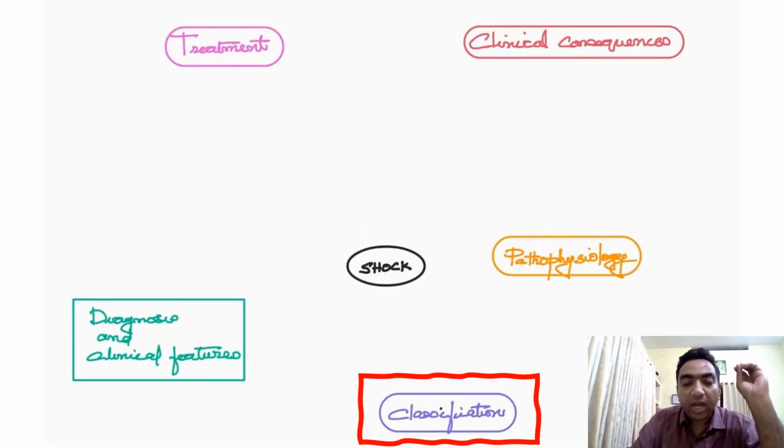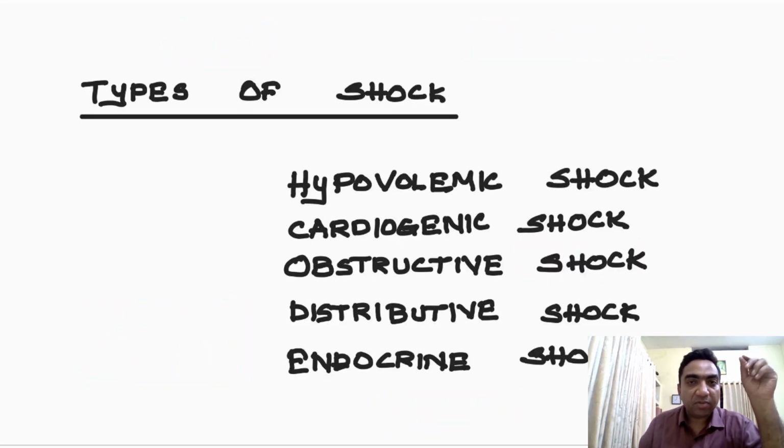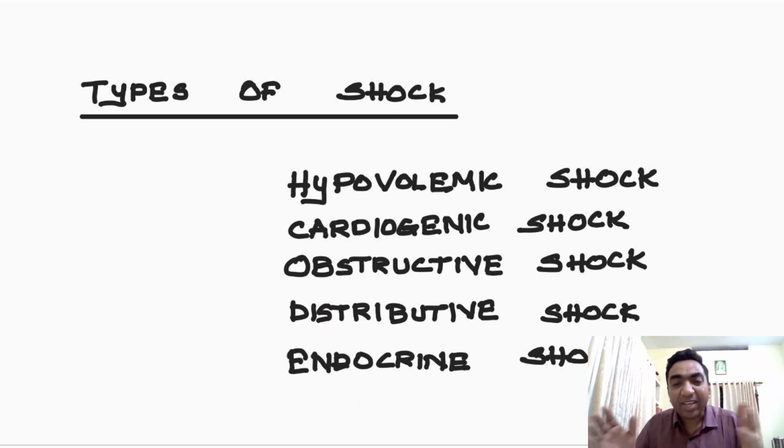Now we will come to the classification of shock. What are the different types of shock? Different types of shock are hypovolemic shock, cardiogenic shock, obstructive shock, distributive shock, and endocrine shock or a mixed shock. Endocrine shock is a type of a mixed shock.